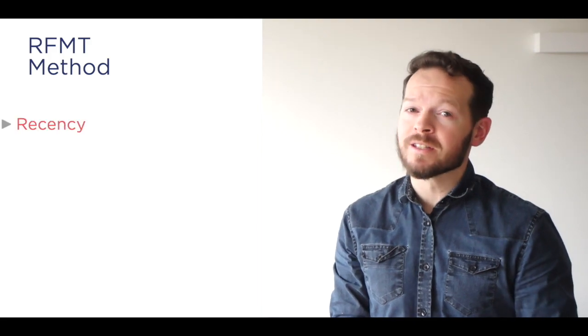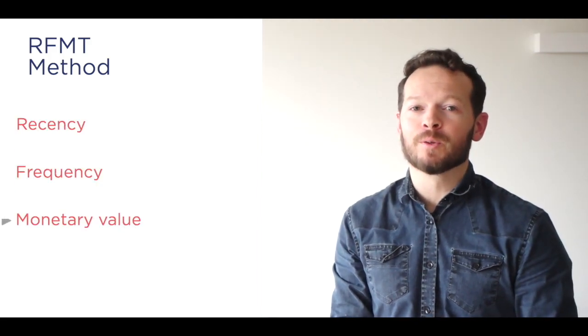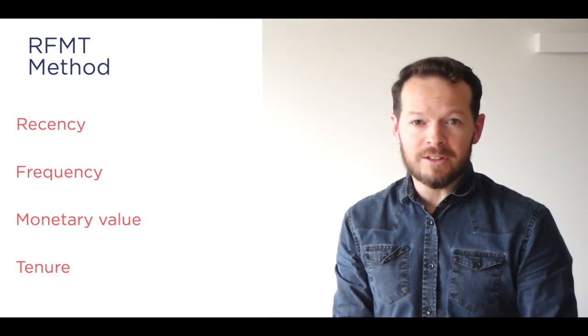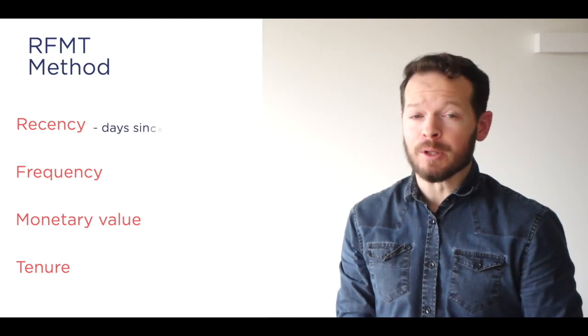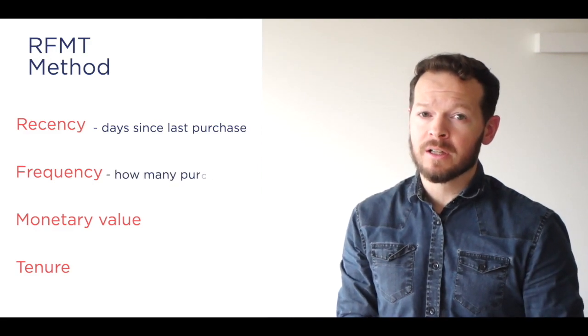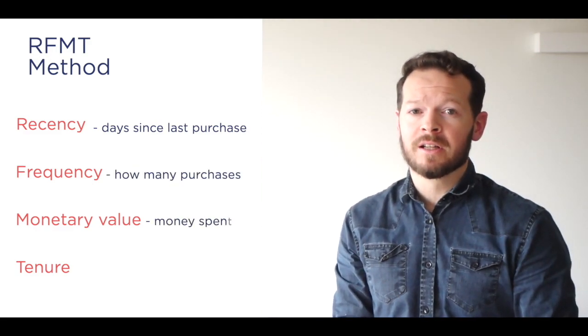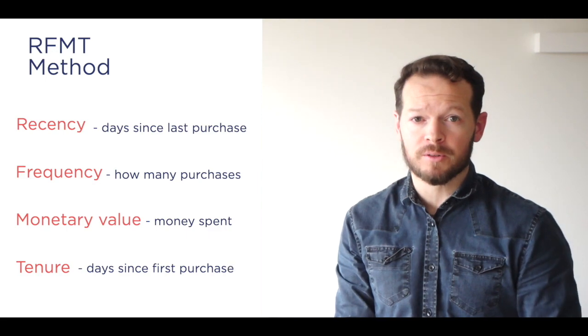For today's method, we're going to use something called RFMT, or Recency, Frequency, Monetary Value, and Tenure. For each customer, we need to define when their last purchase was made, how many purchases they've made in the last year, how much money they've spent in the last year, and how long they've been a customer of ours.